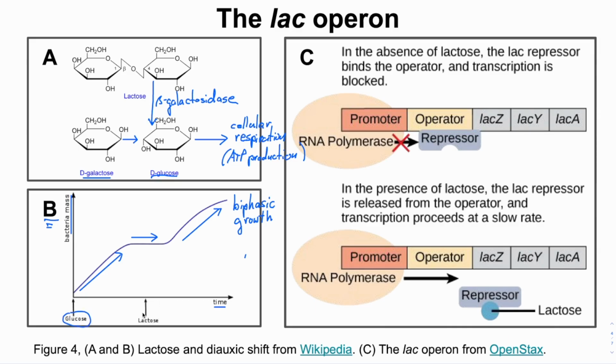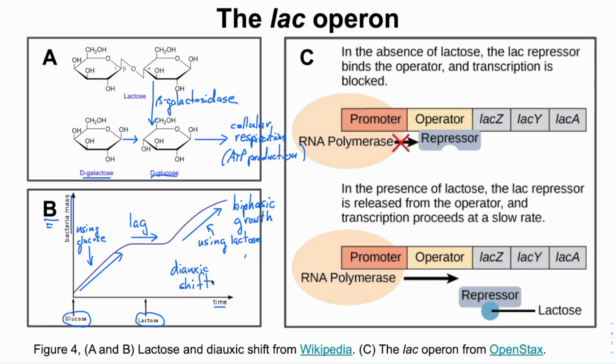This graph tells us two things. First, the bacteria prefer glucose as a fuel source. If it's available, they will only consume glucose. Second, when the bacteria switch to consuming lactose, there is a lag in growth, represented by the plateau. As we'll see, this plateau represents the time it takes to turn on the genes necessary to break down lactose, and these genes only turn on when glucose is exhausted. This phenomenon of switching fuel sources is called diauxic shift.